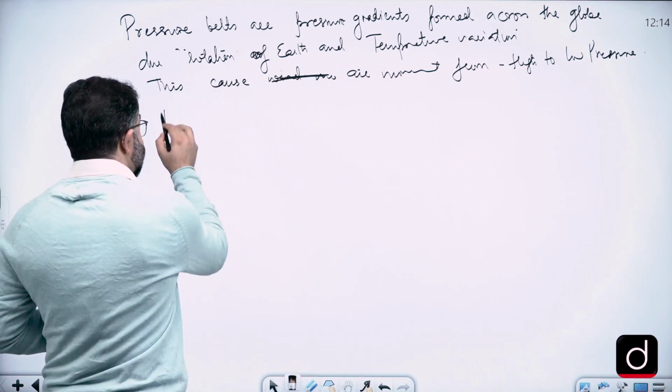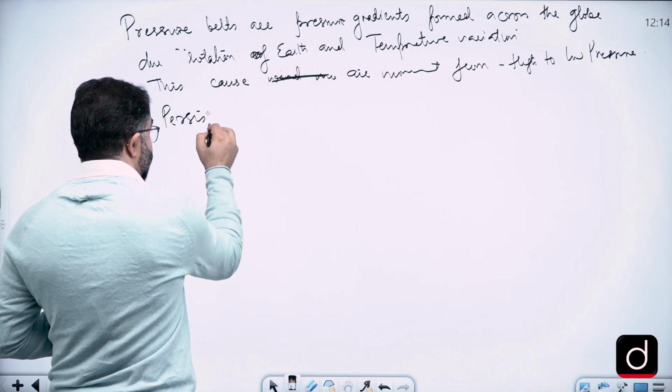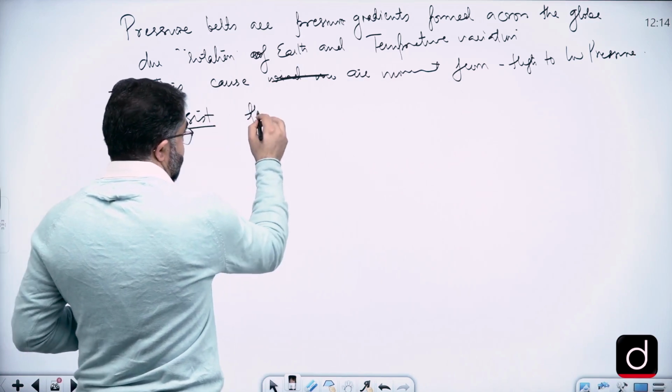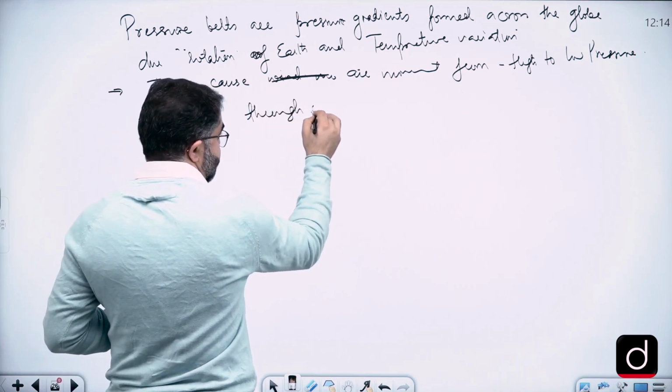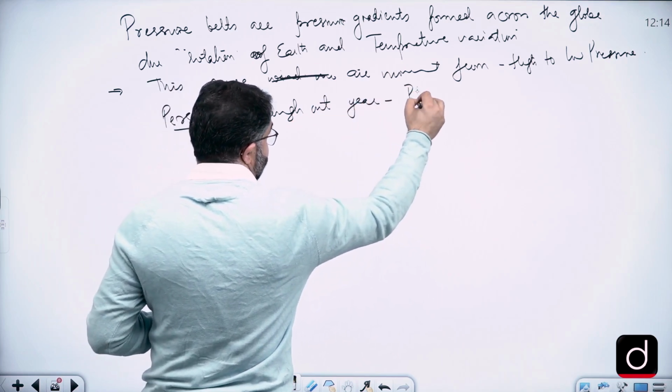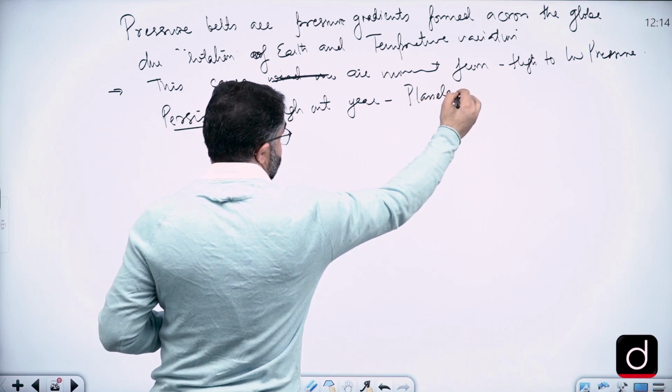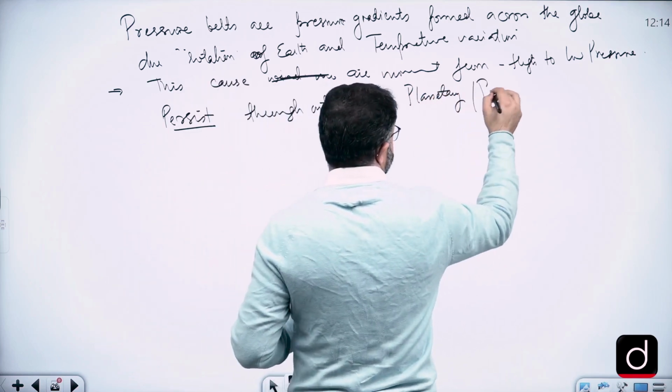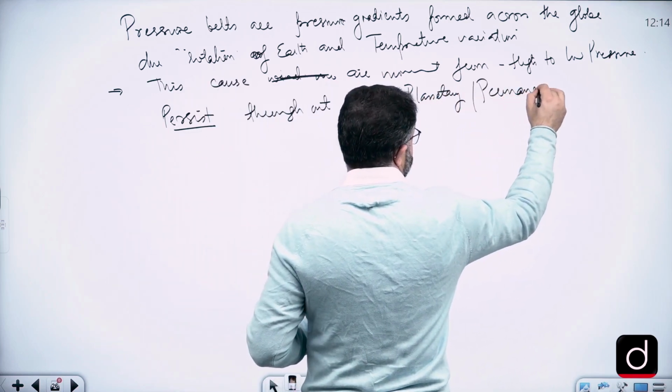Winds which persist throughout the year are called planetary winds, also called permanent winds.